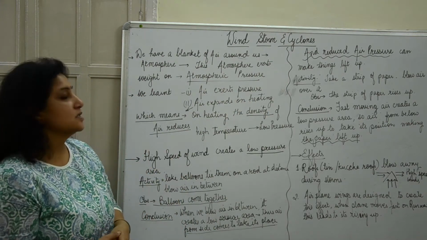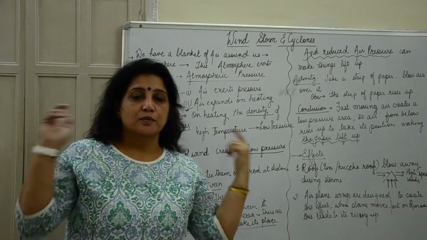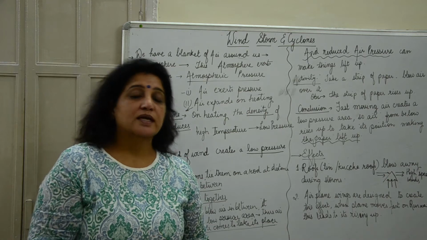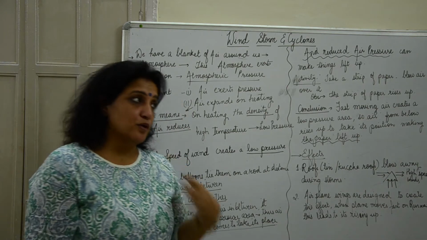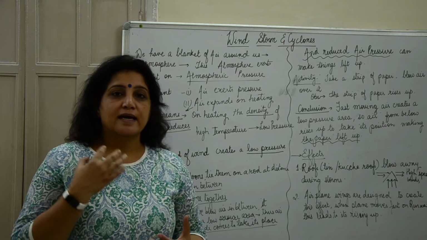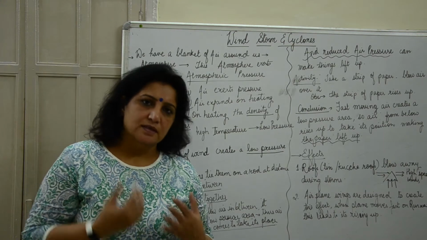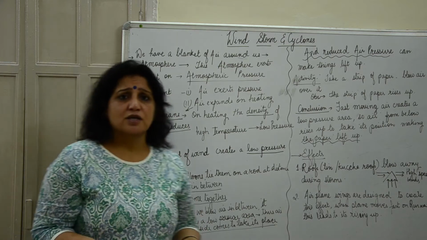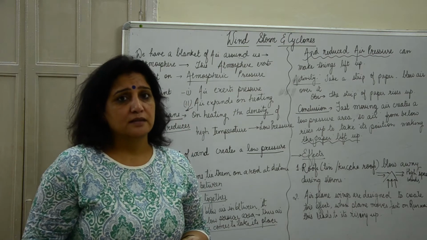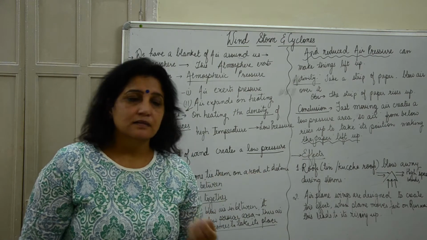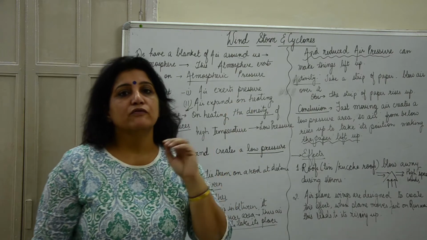Storms and cyclones. In the first part, we learned that we have a blanket of air surrounding us, and we call this blanket an atmosphere. Now we also know that air has some weight in it, and this we've learned since our childhood. Anything which has mass is a part of matter. So that means air is matter. Air also contains some amount of weight in it.